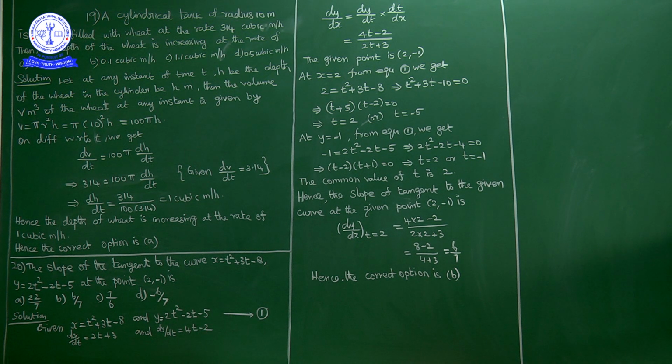Okay, now dy by dx is a ratio of dy by dt upon dx by dt. So dy by dx is equal to 4t minus 2 upon 2t plus 3.